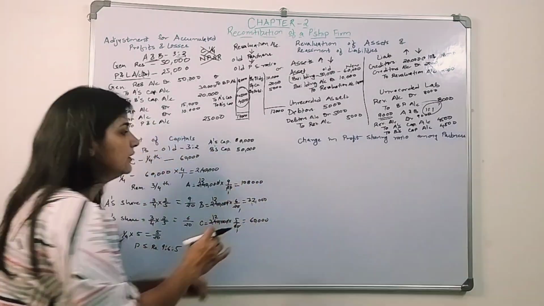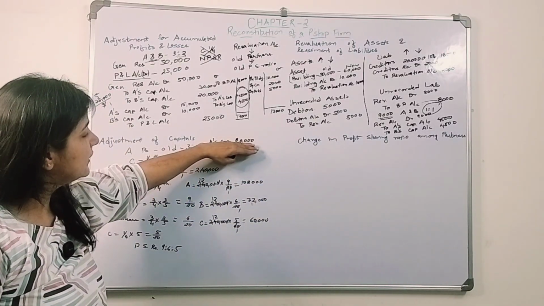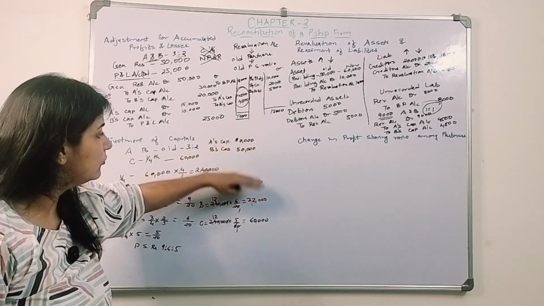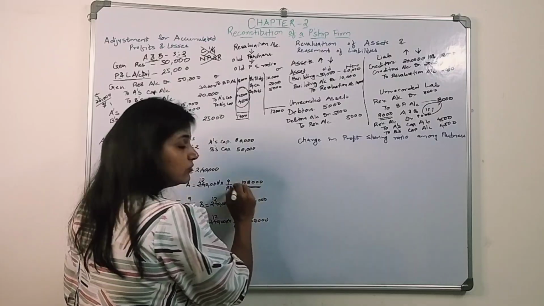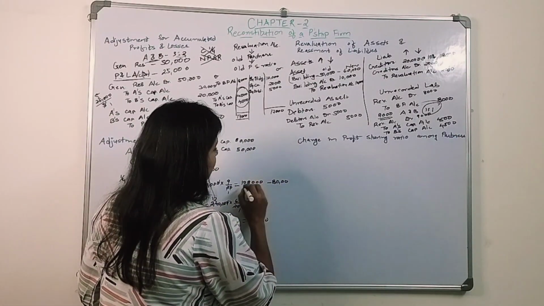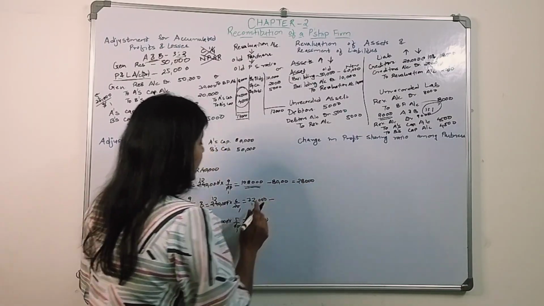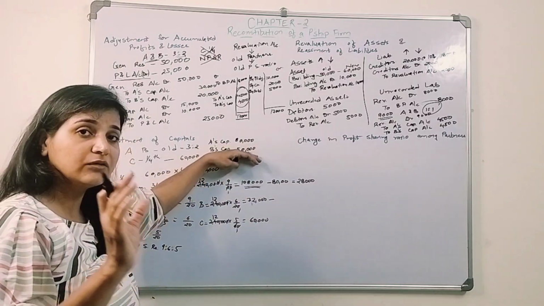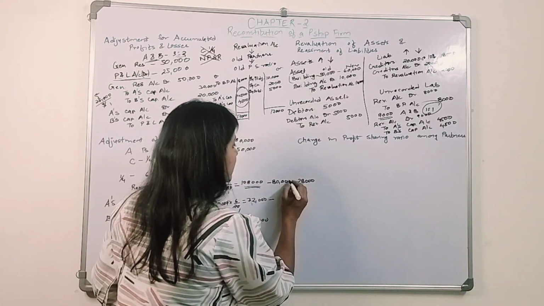This should be their new capital. Now earlier it was how much? A's capital 80,000 and B's capital 50,000. Both are short of a certain amount. 1,08,000 should be A's capital amount. How much is it? 80,000. So how much will he bring? 28,000. B's capital should be 72,000 as per the new capital that they have calculated. But how much is it? 50,000.